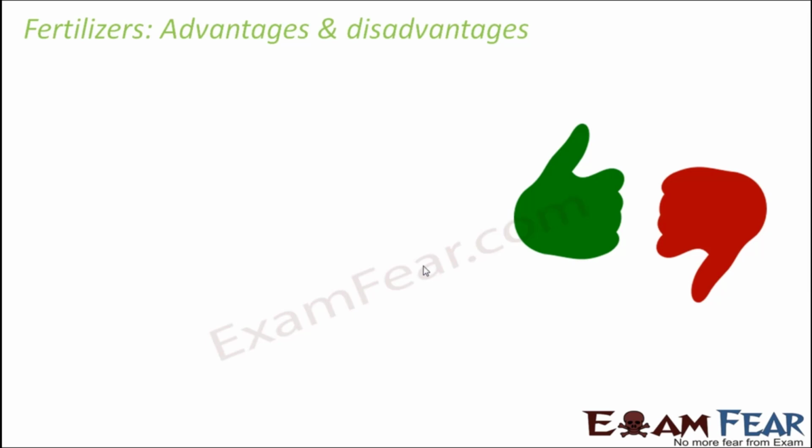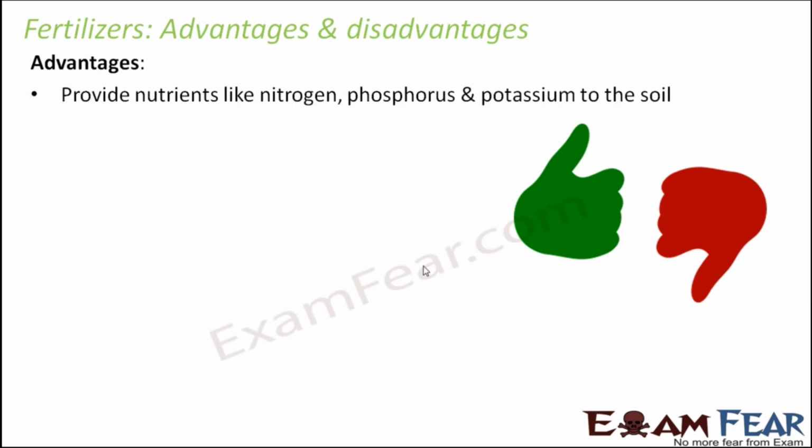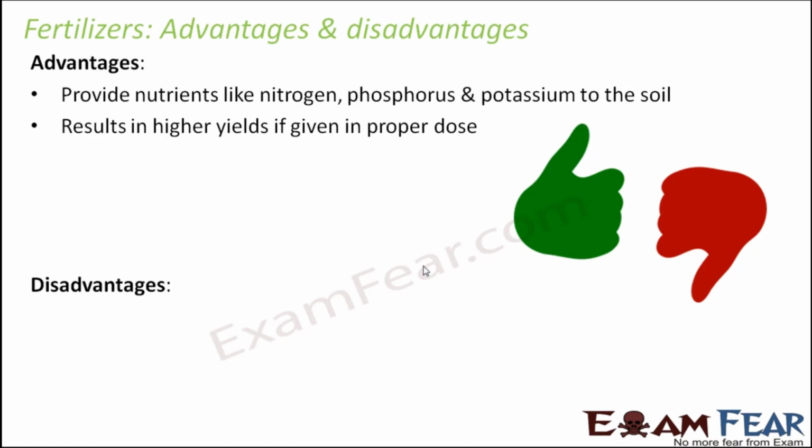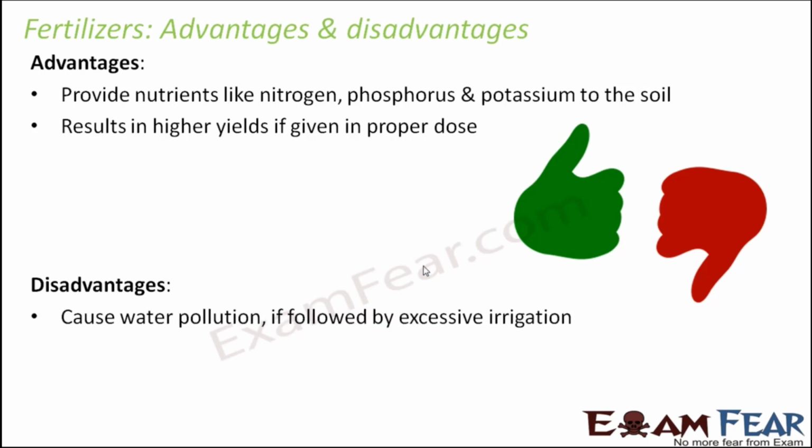But when you talk about the advantages and disadvantages of fertilizers, they actually have both phases. For example, in terms of advantages, it provides nutrients like nitrogen, phosphorus and potassium to the soil. Therefore, it results in higher yields if given in proper dose. However much amount is required, only apply that much so that you get good yields of crop. But if you apply it in excess, then it might pollute the soil, first thing.